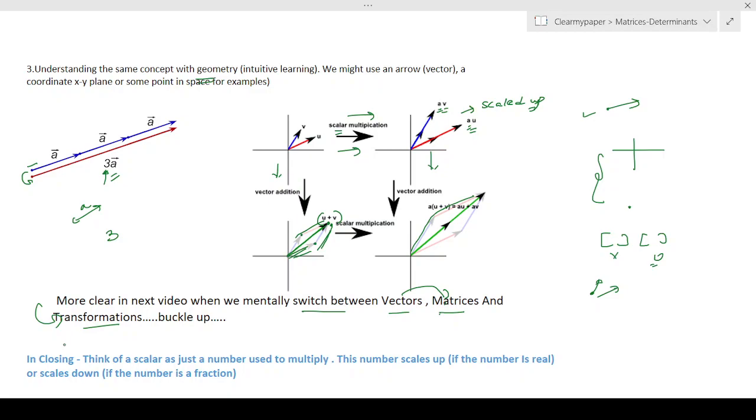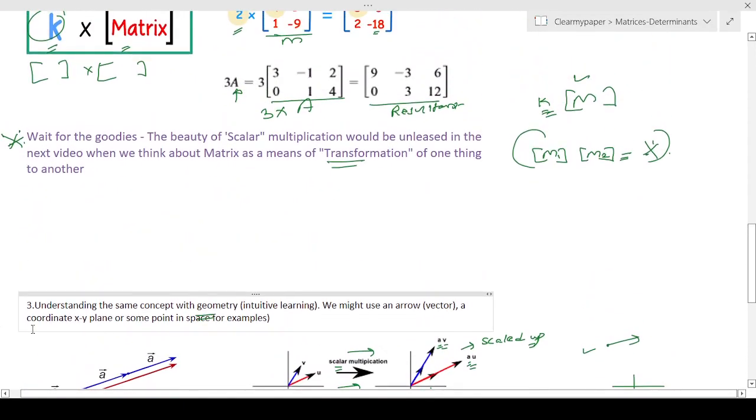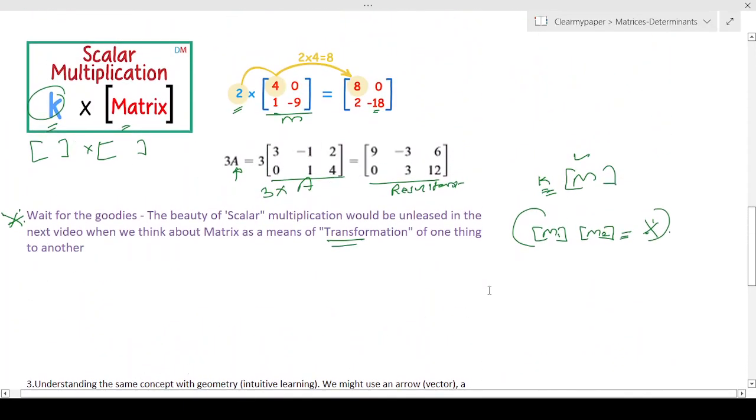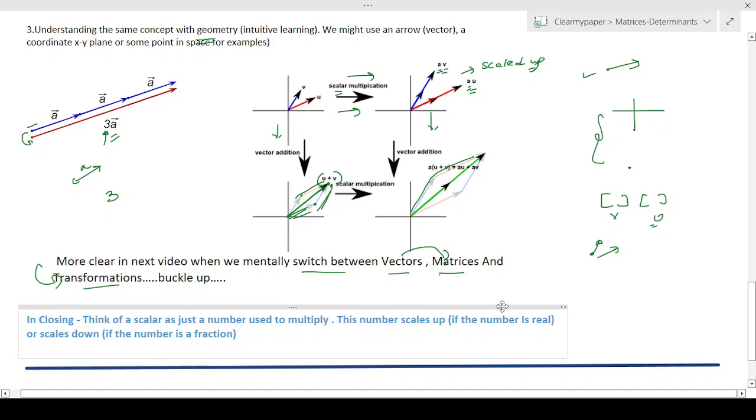Regardless of how you solve the problems, most of the problems from an exam standpoint will be still pure play algebra, like what we discussed here, right? This will be the concept. But if you understand this, mentally it gives you an intuition how to think about matrices in general, okay? So in closing of this video, before we jump into the next video, what do we learn here?